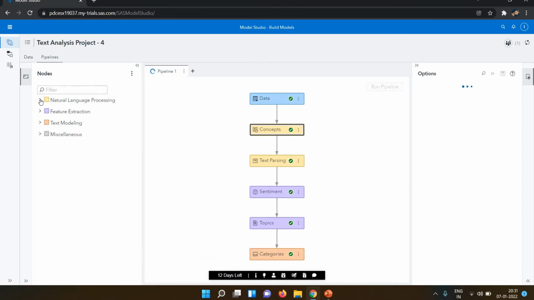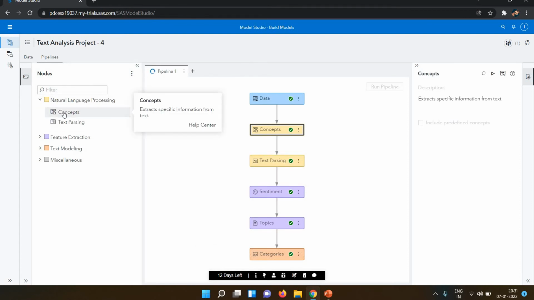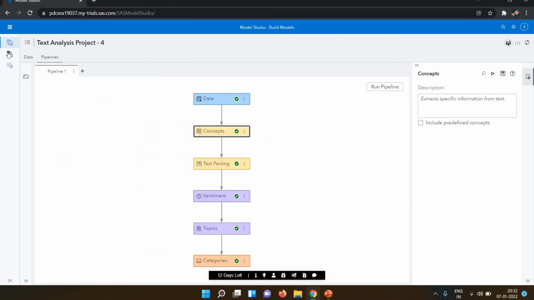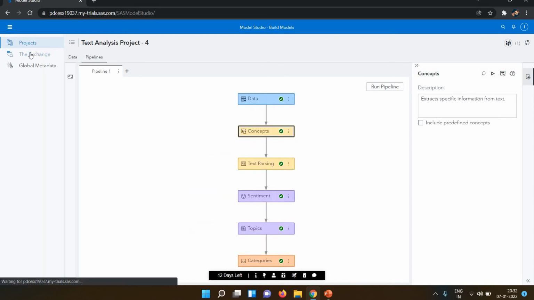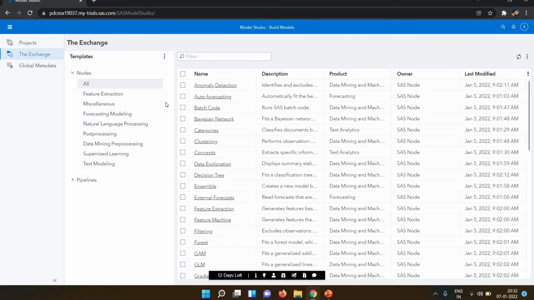If you check here in natural language processing, we have the concepts. Concepts extract specific information from text. They check what is useful in that particular text and extract it. Then we have text parsing. In natural language processing we have concepts and text parsing. First we will focus on concepts, and then go forward to the others. If you want to see, they also mention it in the documentation, where all the definitions and information are available.